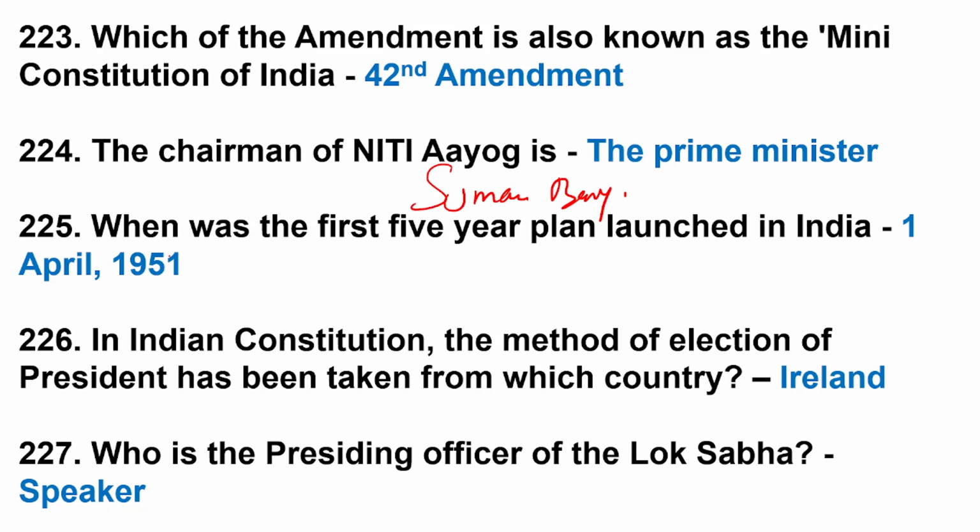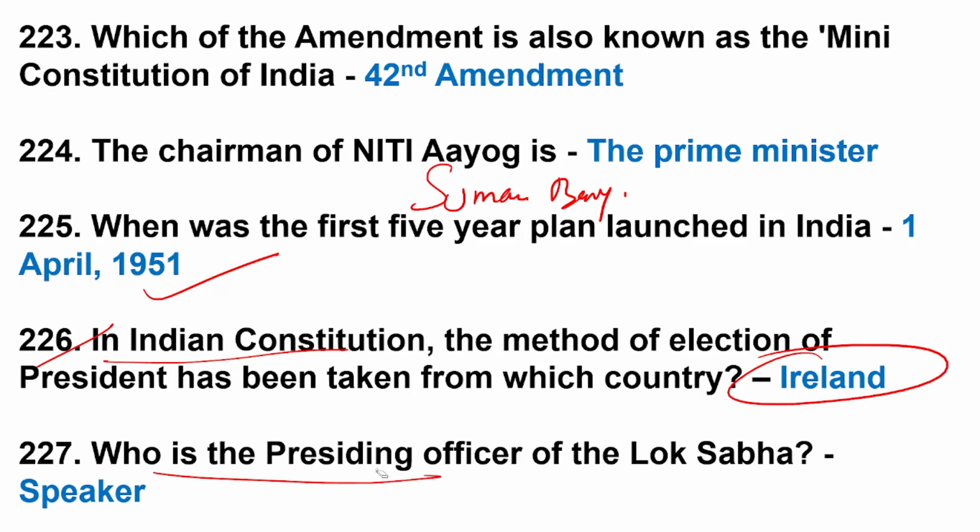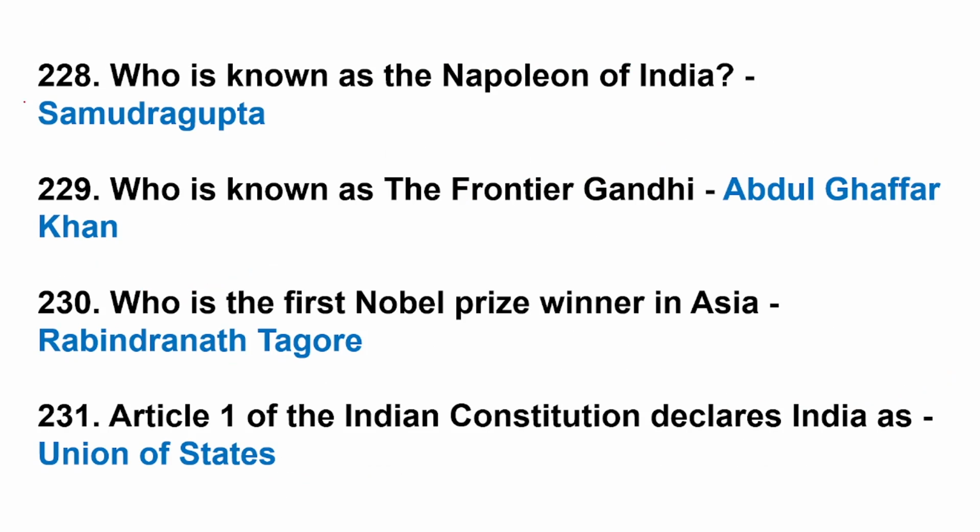When was the first 5-year plan launched in India? 1951, 1st April. In the Indian constitution, the method of election of the President has been taken from which country? Ireland. Who is the presiding officer of Lok Sabha? The Speaker, obviously. 228, who is known as the Napoleon of India? Samudragupta.